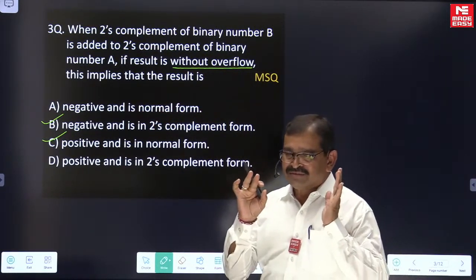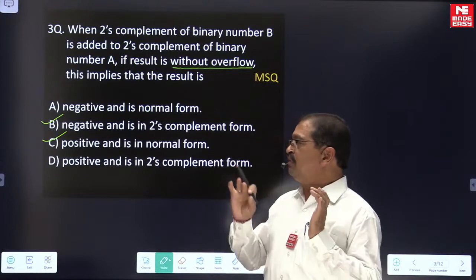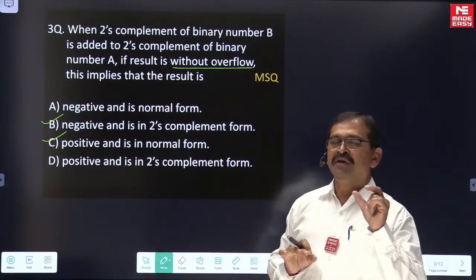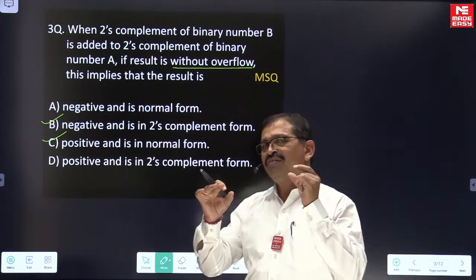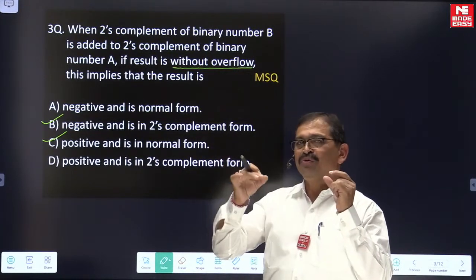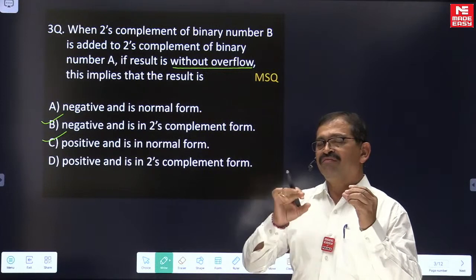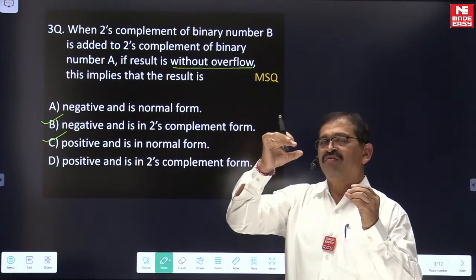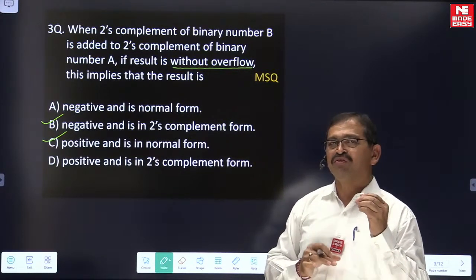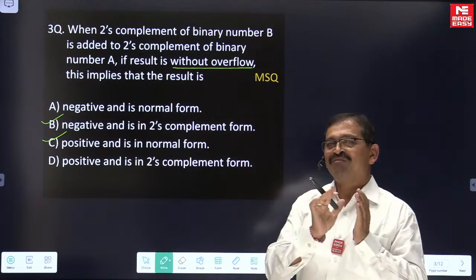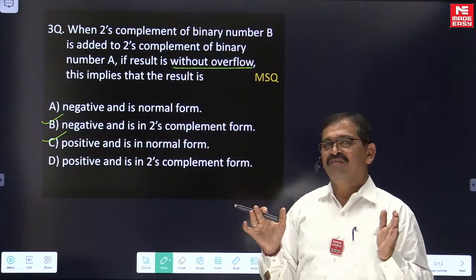So let us make an example to identify the answer, in such a way that whenever 2's complement of B is added to A, there should not be overflow. So we have to develop an example so that whenever we are adding the 2's complement of binary number B to A, we don't get the overflow.